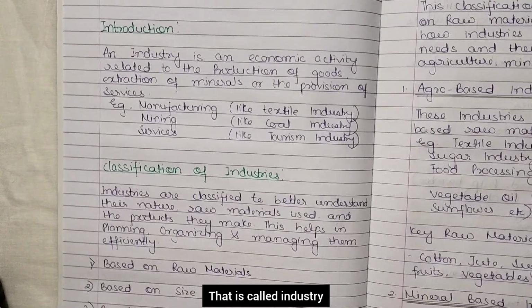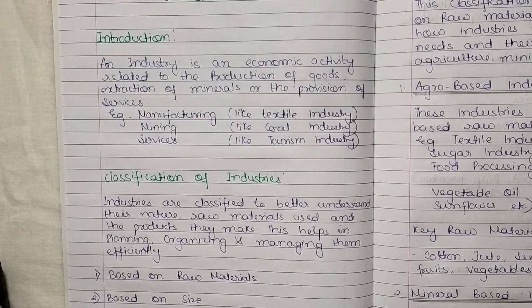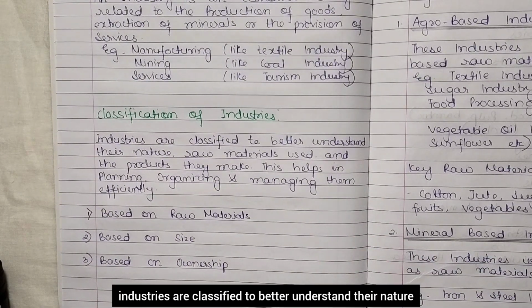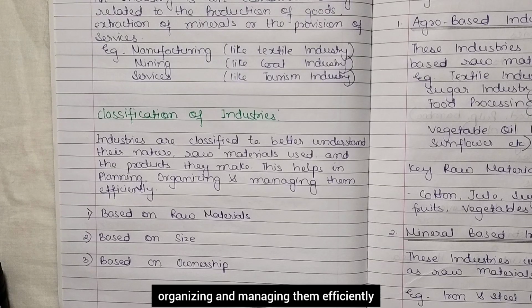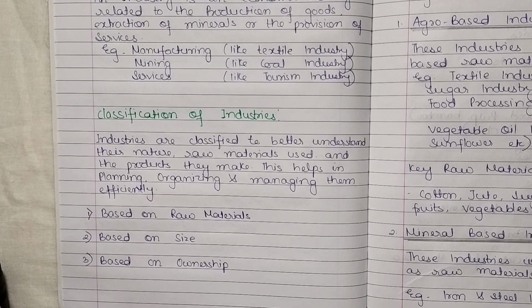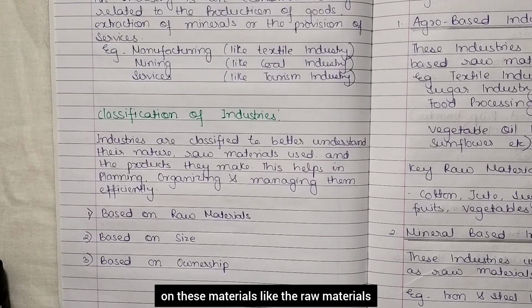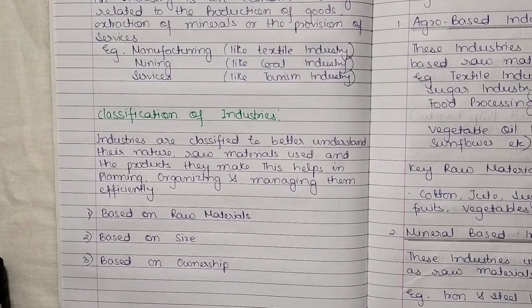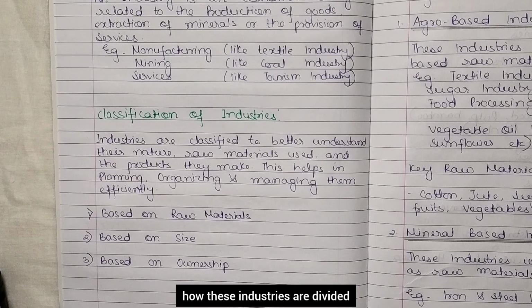That is called industries. Now, industries are classified on the basis of raw material, size, and ownership. Industries are classified to better understand their nature, raw material use, and the product they make. These help in planning, organizing, and managing them efficiently. So that's why industries are classified based on raw materials, size, and ownership. So let us see how these industries are divided on the basis of raw material.